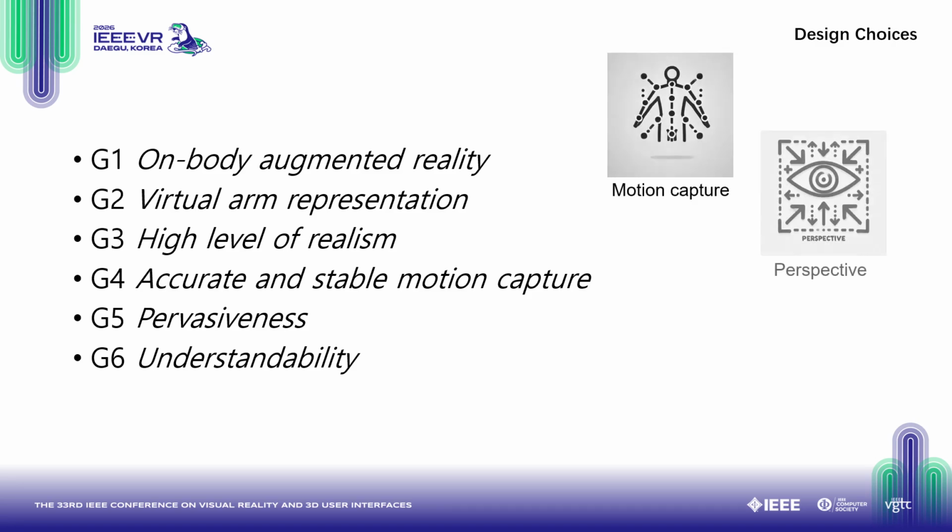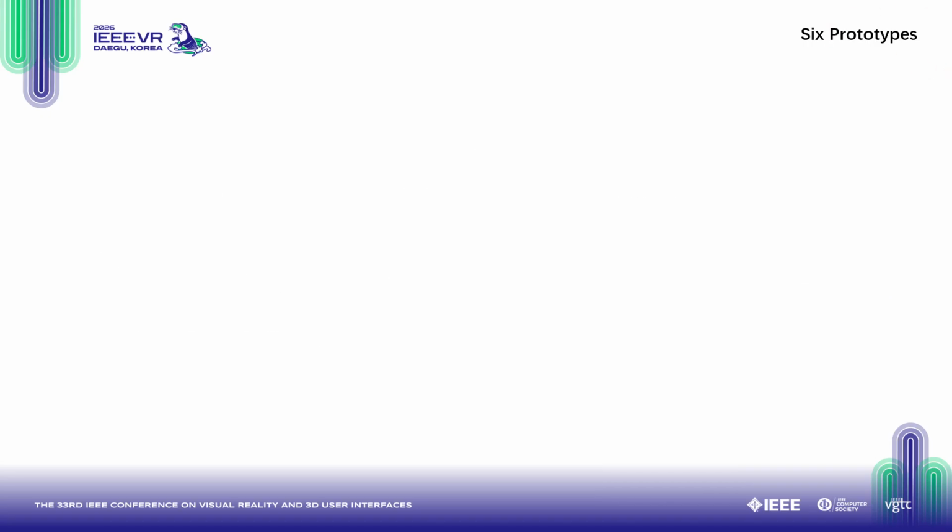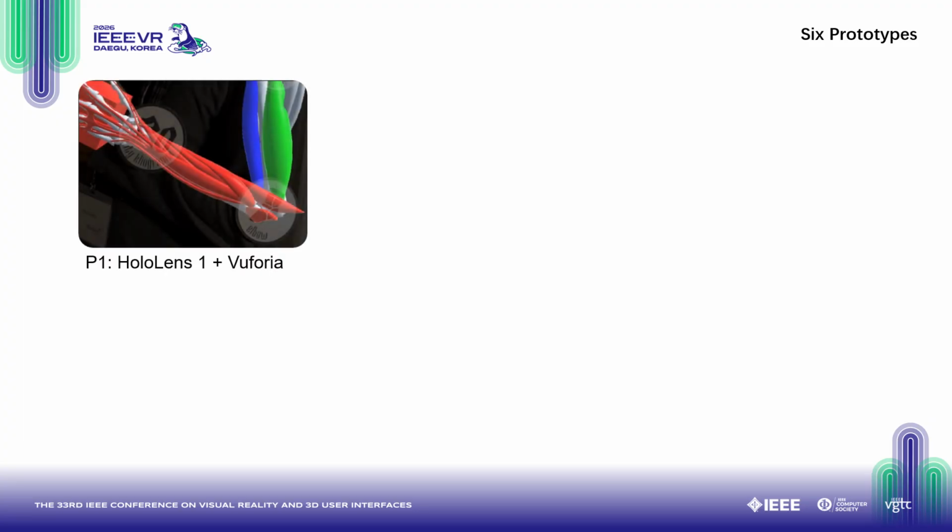To achieve these goals, we then identified 5 key choices of our system design: motion capture, perspective, AR display, data encoding, and arm representation. We developed 6 prototypes. For prototype 1, we used the Vuforia markers to track the arm movements and HoloLens 1 as the display. The muscle activation levels were encoded into the color of the corresponding muscles.